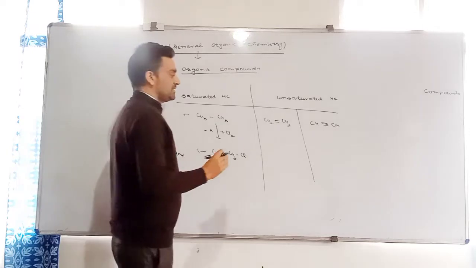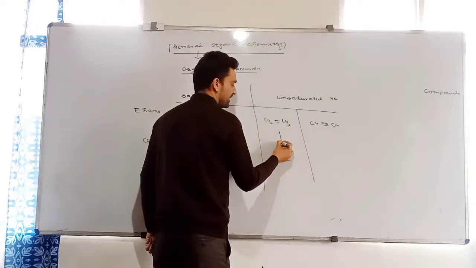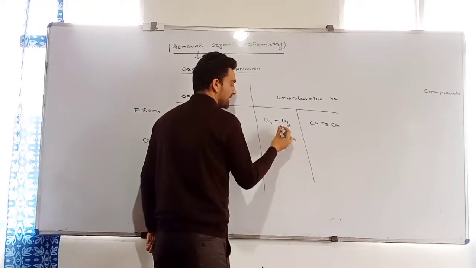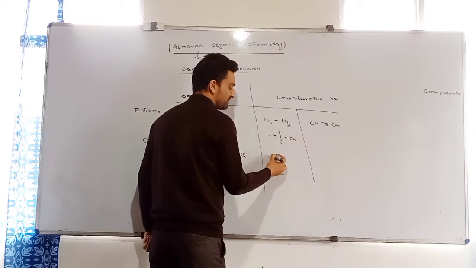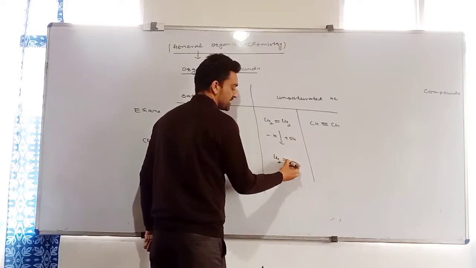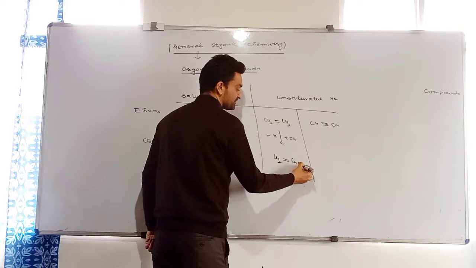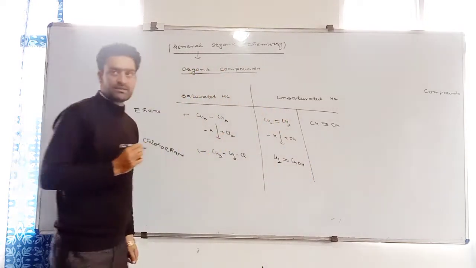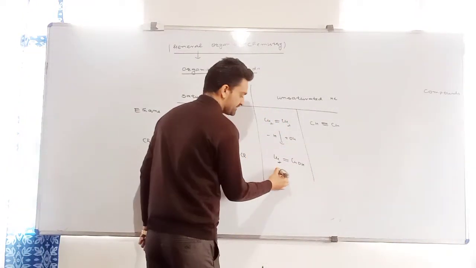Similarly, if I add one hydroxide group and eliminate one hydrogen atom, what will be the compound? It will be just like this: CH2 double bond CHOH. It was an alkene. Now I got an alcohol.